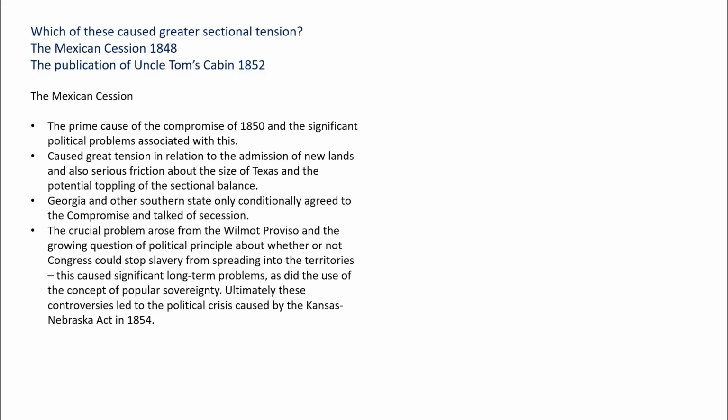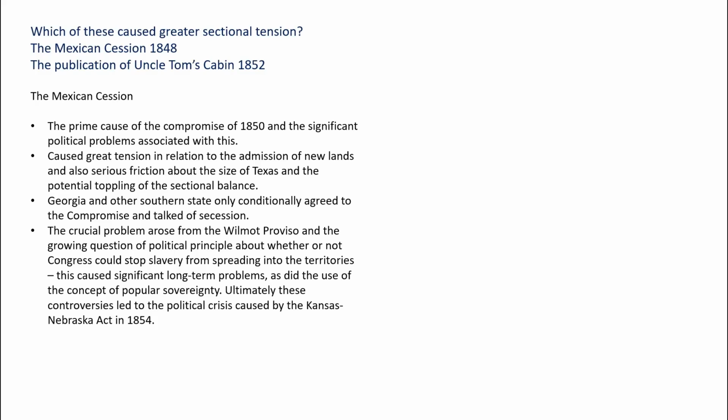Well, the prime cause of the Compromise of 1850 was this Mexican Cession, and the significant problems associated with it. It caused great tension in relation to the admission of new lands, and serious friction about the size of Texas and the potential toppling of the sectional balance. So the political problems caused by the Mexican Cession were huge. Georgia and other southern states only conditionally agreed to the compromise and talked of secession.